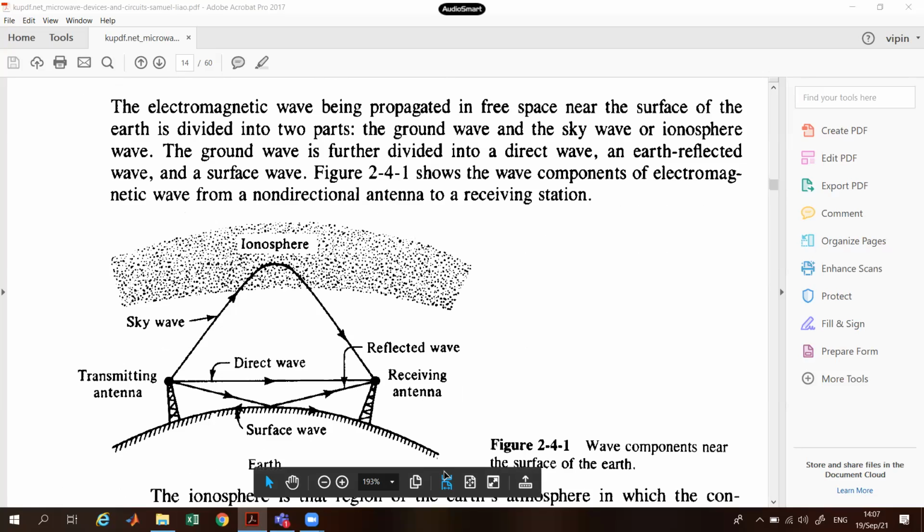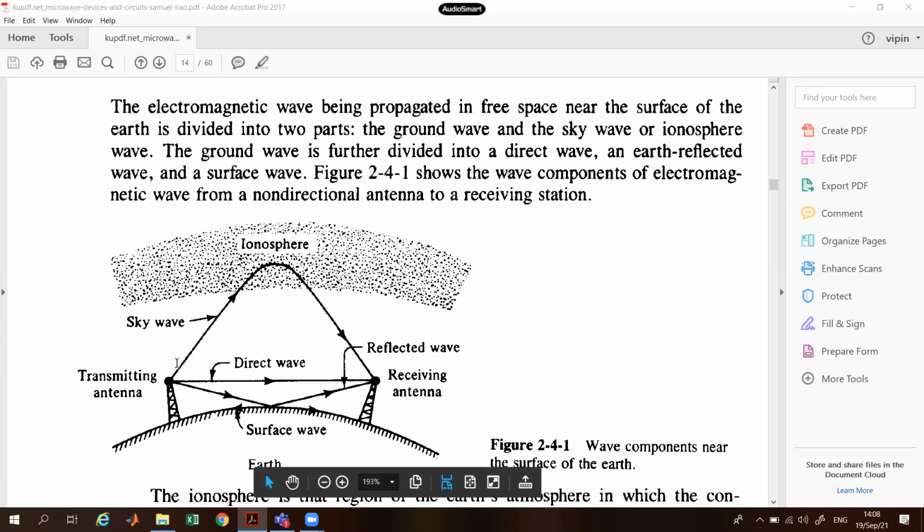This is, you can say, the shape of your Earth, and there is a transmitting antenna on this side, and a receiving antenna on this side. If we have a direct communication between them, then this is line of sight communication. One of them is that a wave transmits through air, and then it is incident on the surface of the Earth, and then it reflects from it. And then there's a part of it which goes along the Earth's surface.